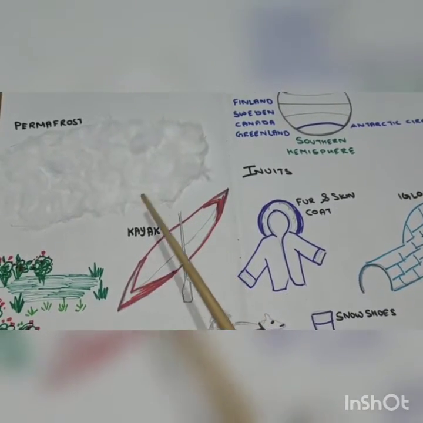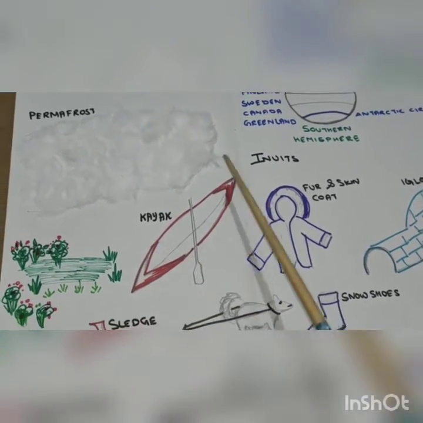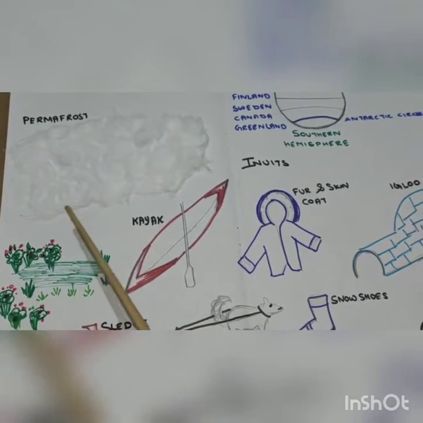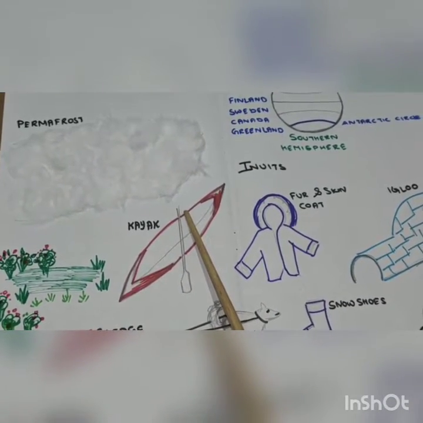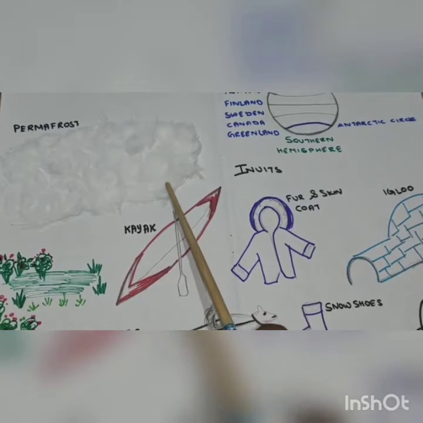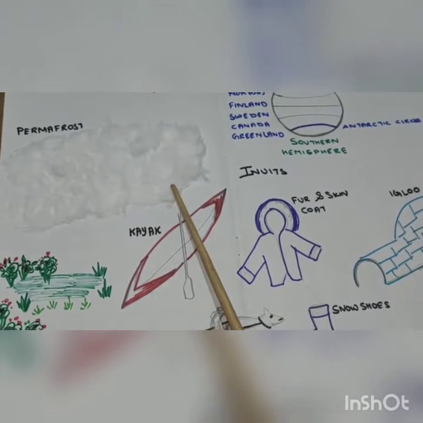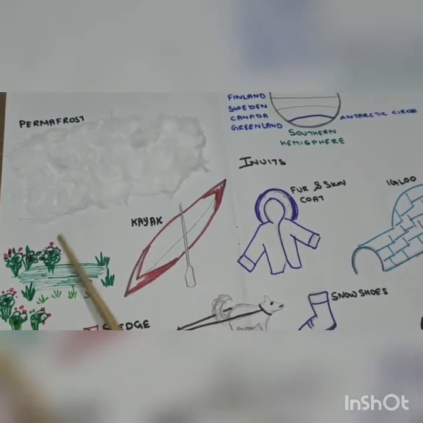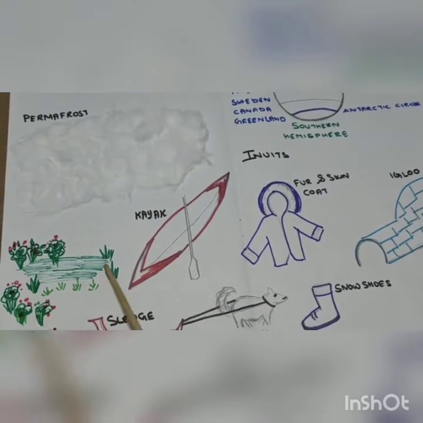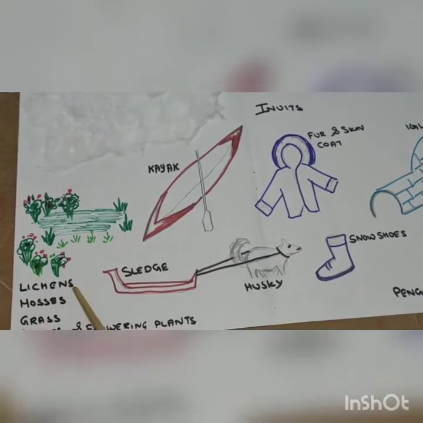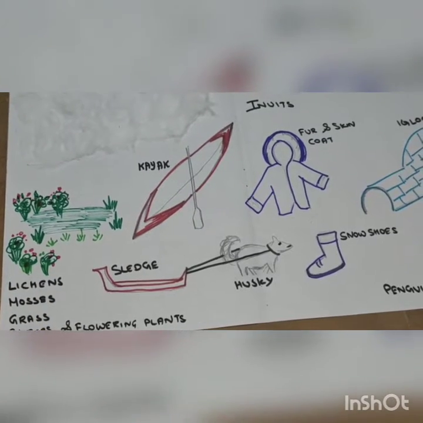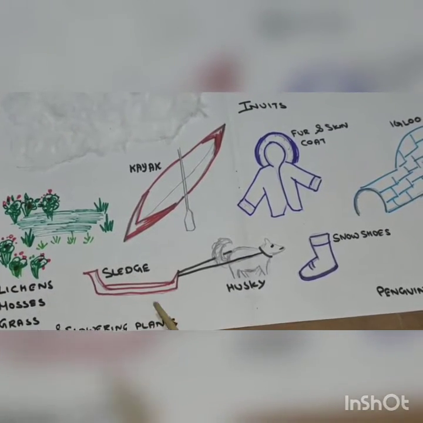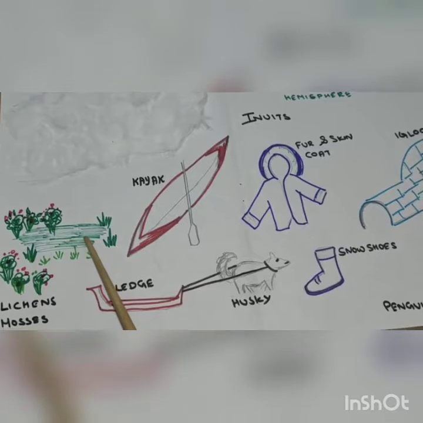Coming to the vegetation, you can see clearly that this area, as I said, is always covered with snow. So there are no trees found in this region. This region is called a treeless region. There are mosses, lichens, grass, shrubs and flowering plants. Mostly you find mosses.